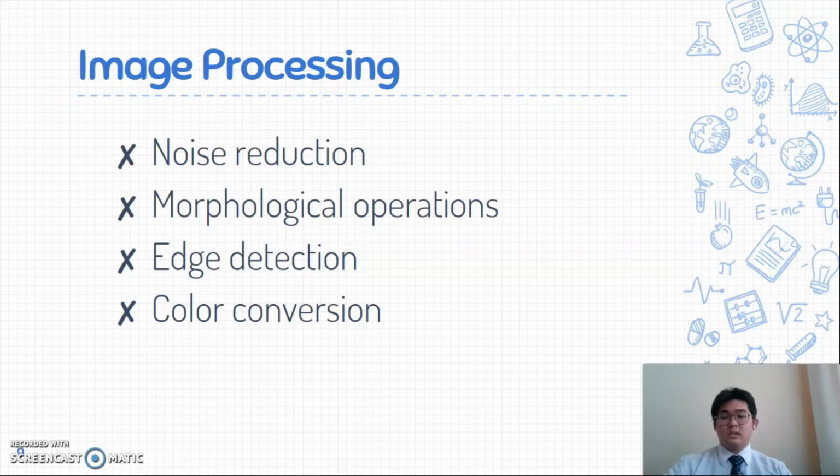The erosion is used to erode the boundary of the foreground object and diminish the features of an image. The dilation is used to increase the object area and join the broken parts of an object. The third is edge detection. It detects the edge to find the change in the neighboring pixels. The fourth one is color conversion. The color conversion from RGB to grayscale is used in this project, and it can reduce the model complexity.